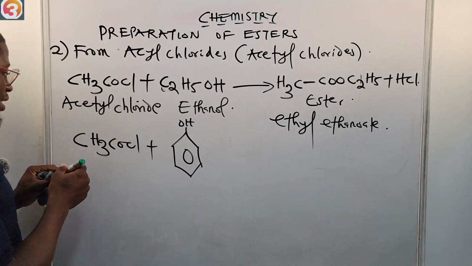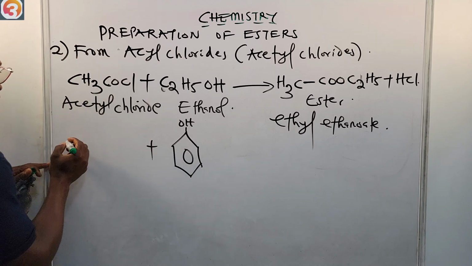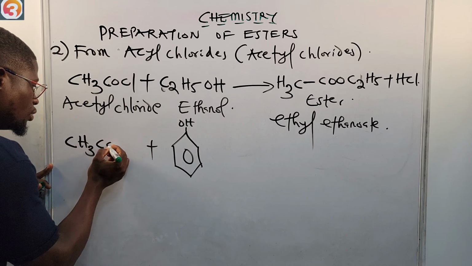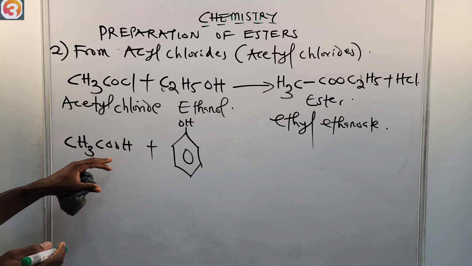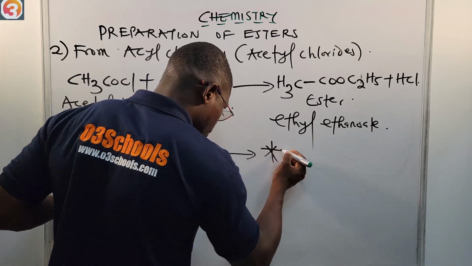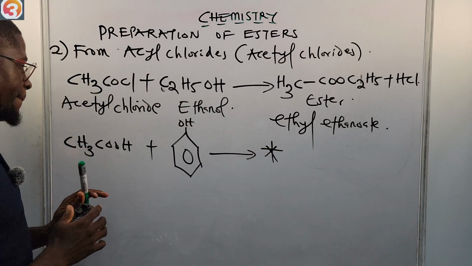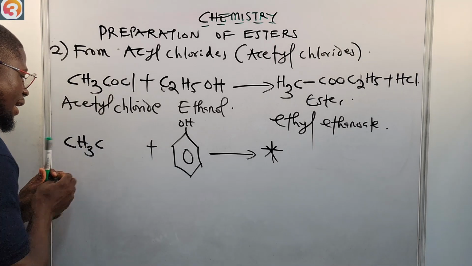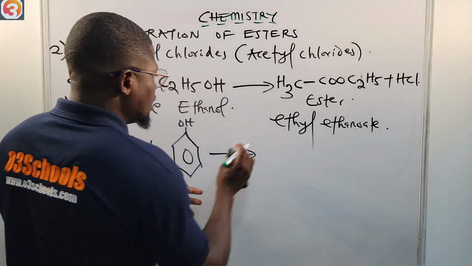But if you are using, for example, ethanoic acid, CH3COOH, this is an alkanoic acid. If you are using ethanoic acid, this reaction will not happen, because of that restriction that I told you. But if you are using acetyl chloride, CH3COCl, you are going to have a product. It's as simple as that.